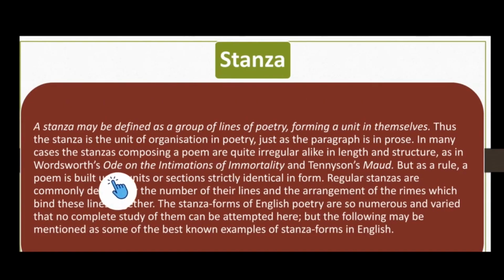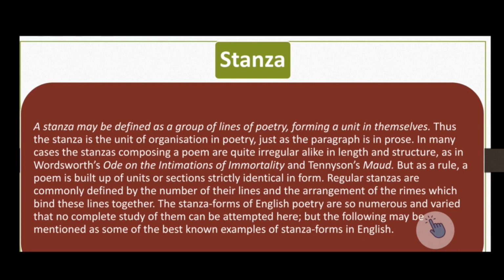As in Wordsworth's Ode on Intimation of Immortality and Tennyson's Maud, but as a rule, a poem is built up of units or sections strictly identical in form. Regular stanzas are commonly defined by the number of their lines and arrangement of their rhymes, which bind these lines together. The stanza forms of English poetry are so numerous and varied that no complete study can be attempted here, but the following may be mentioned as some of the best known examples of stanza form in English.